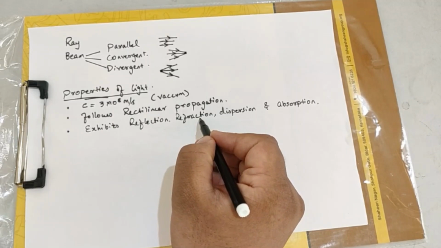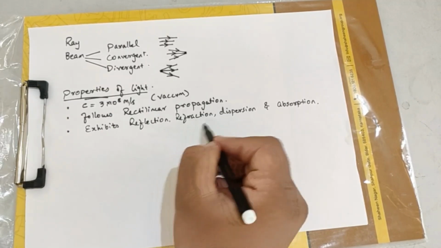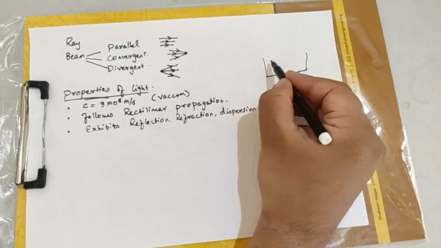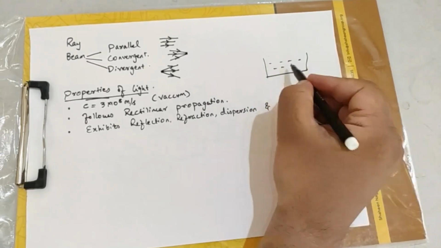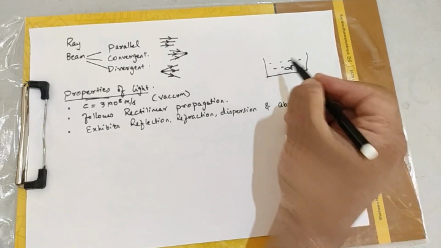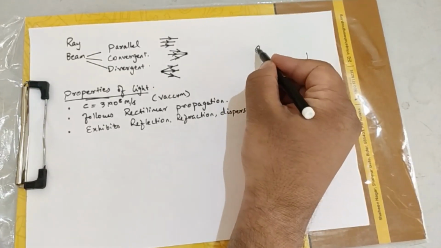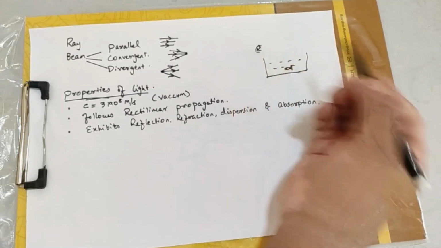So similarly, what is refraction? This you will be learning in the upcoming classes. For now, the simple example I can give you is a bowl of water, or say a river. In a river, say you have a fish. I hope this looks like a fish. You have a fish and you are looking at it from outside. I hope this is your eye.